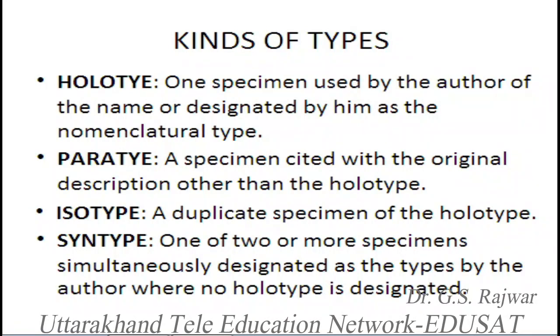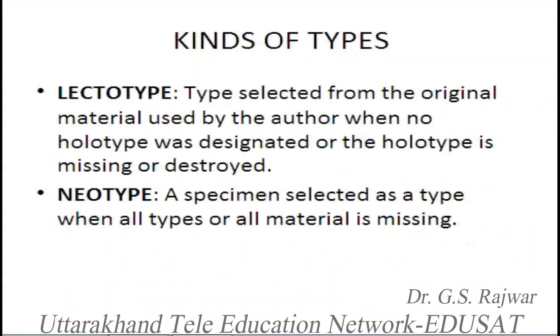Otherwise, if among these syntypes there would have been one holotype, then others would be called isotypes. So syntypes is the condition where all the types are of similar nature and there is no marking for the holotype. So all such types are called syntypes. There are 2 more types. These are main types. There are some more types also other than these 6.